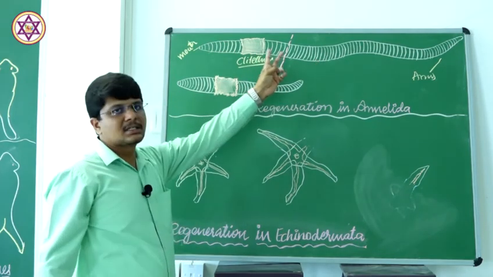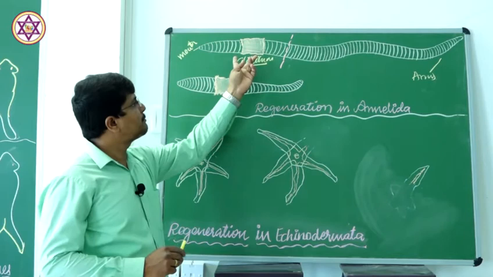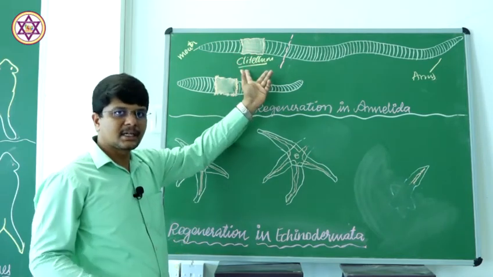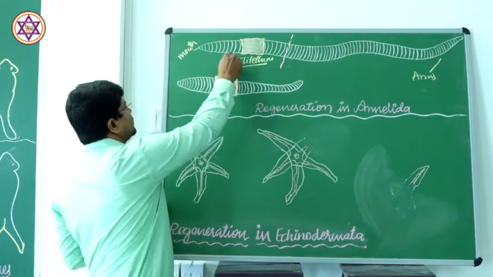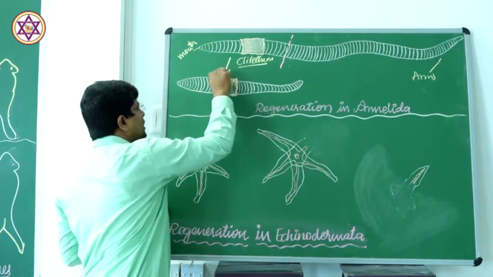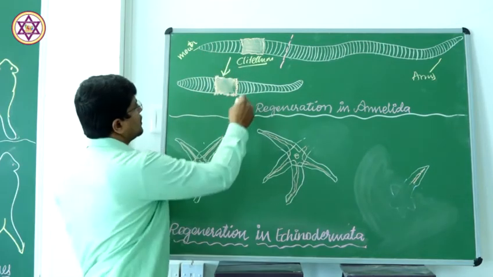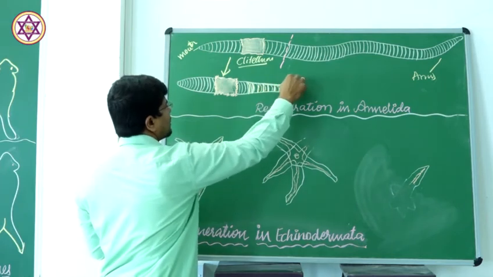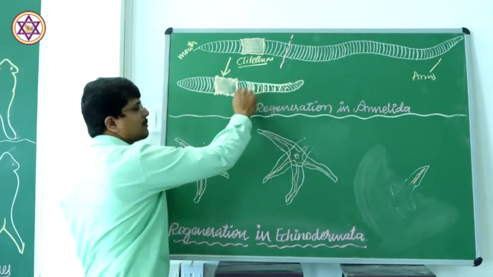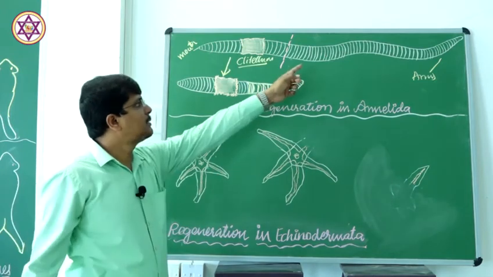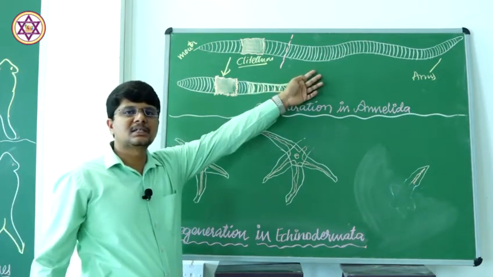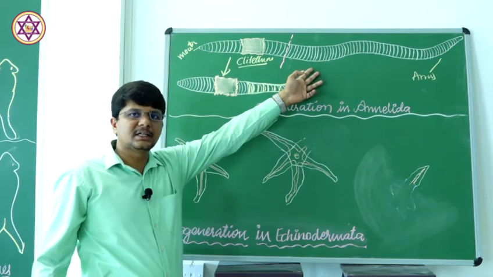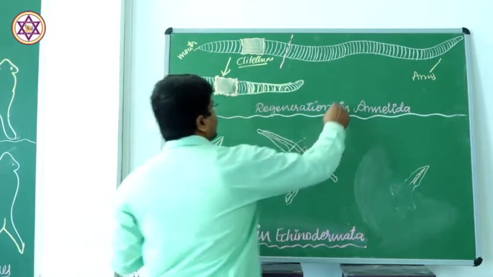In such cases, the part which possesses the clitellum grows into a minute earthworm. The clitellum grows extra segments and becomes a shorter earthworm like this, whereas the part that does not have the clitellum will die off,